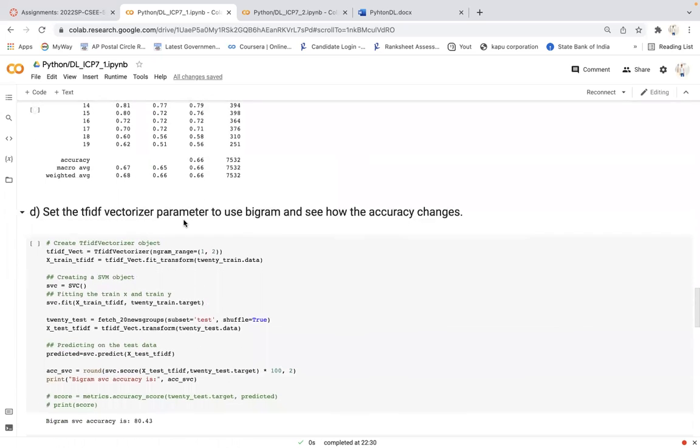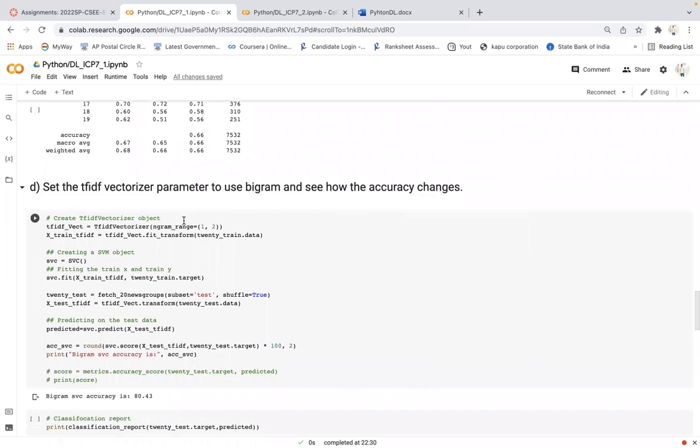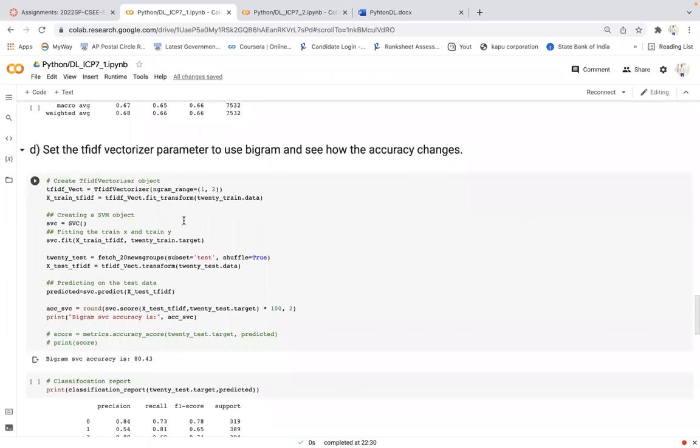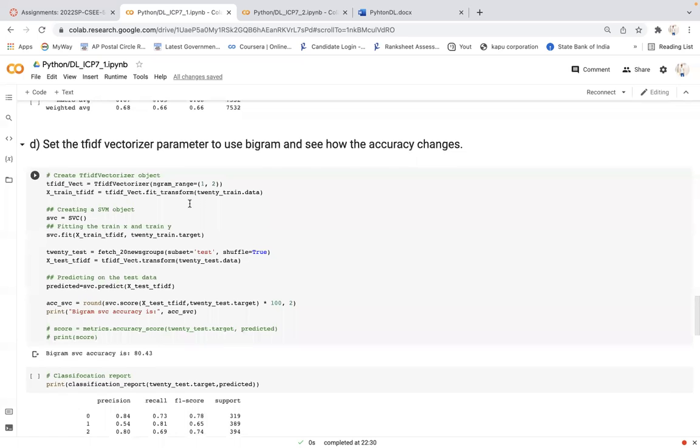Finally, we will add a few parameters to the vectorizer and check whether the accuracy increased or decreased, how the accuracy changes. In the same way, I created the TF-IDF vectorizer object by adding the parameter ngram_range equal to (1, 2), which means bigrams.